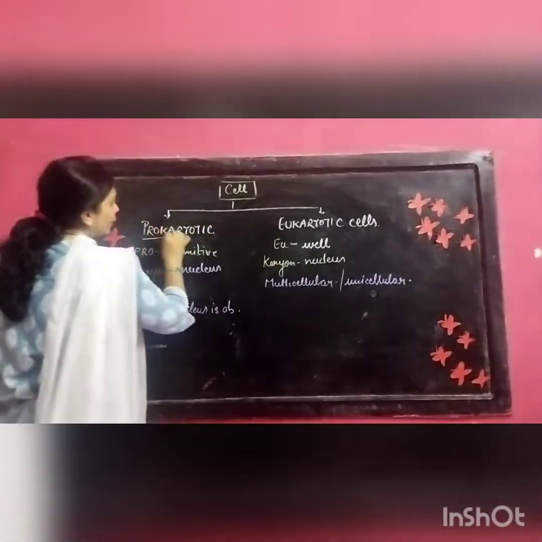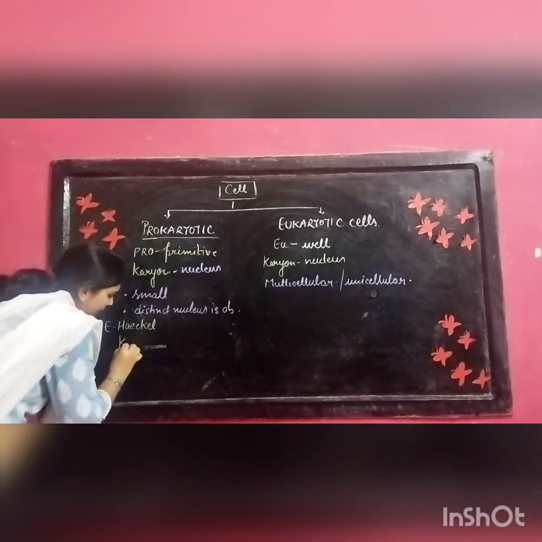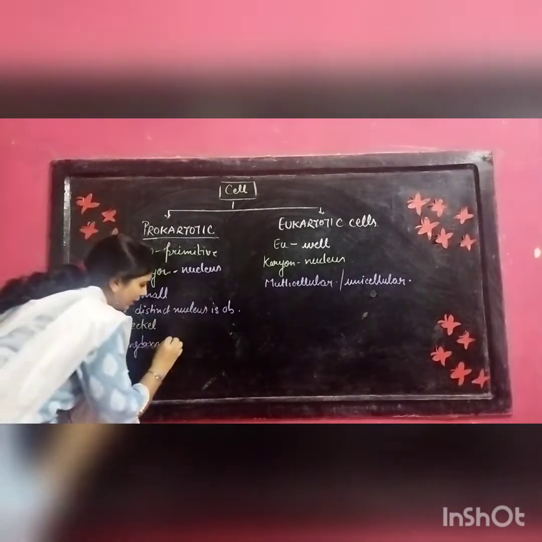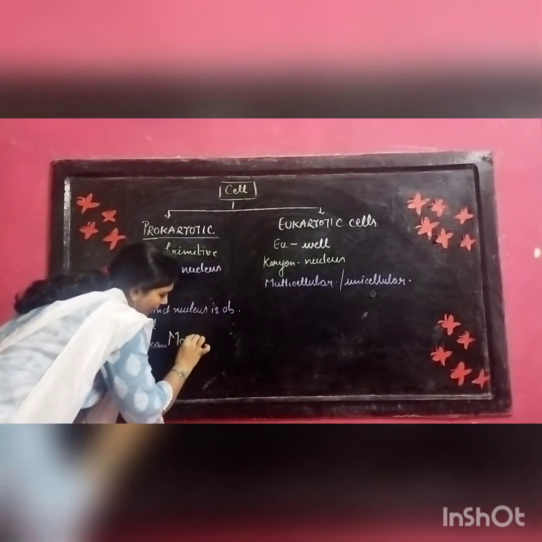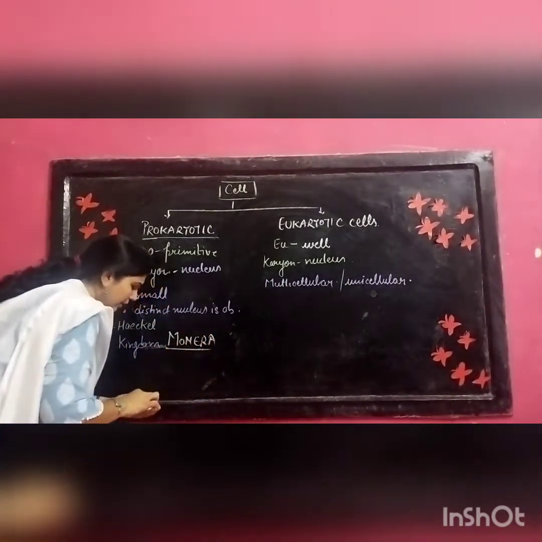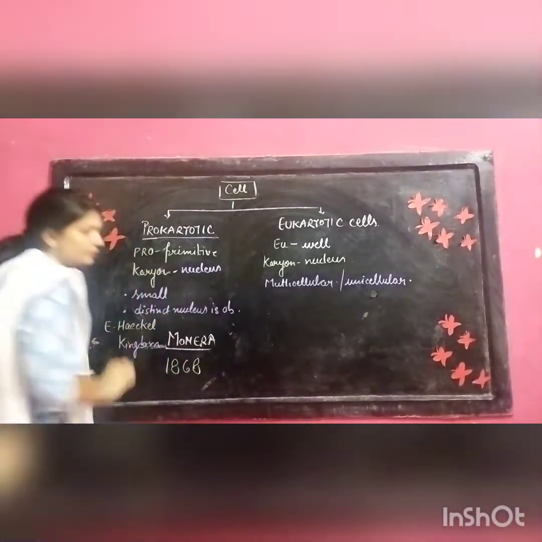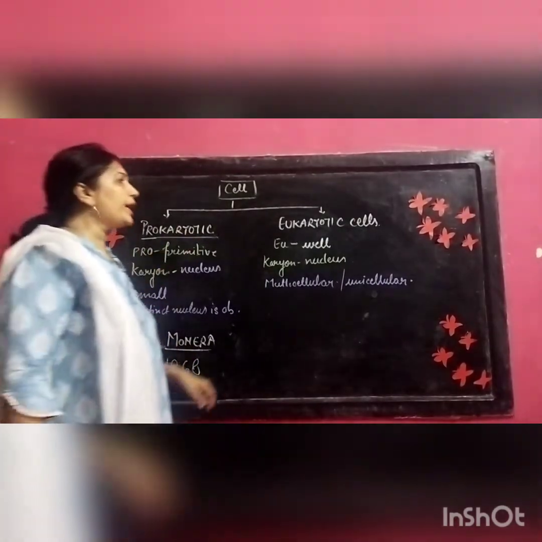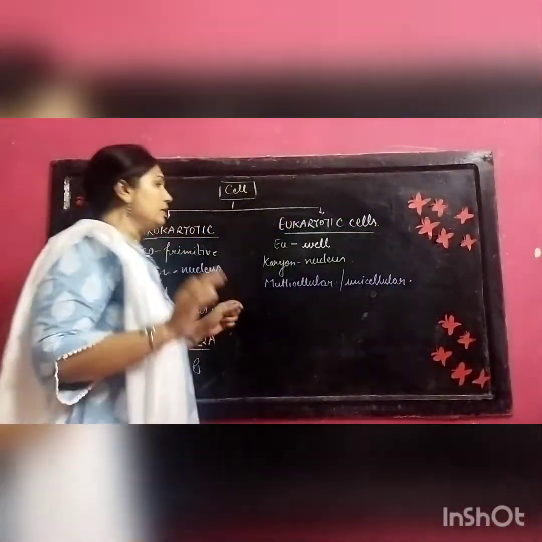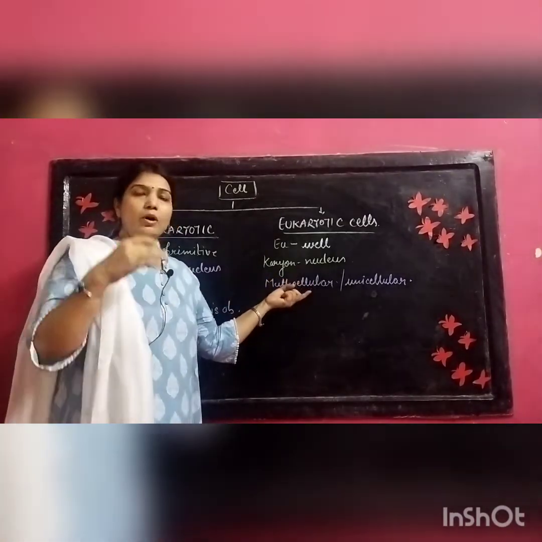So the prokaryotic organisms come under the kingdom Monera. And this was given in the year 1868.